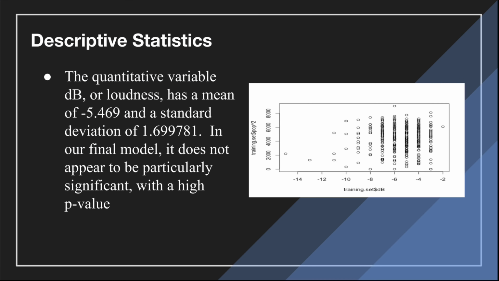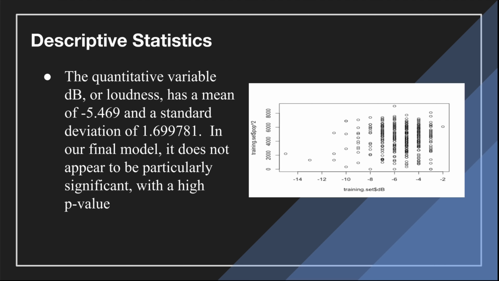All right, we use 3 predictor variables for our model, the first of which being decibels, which is what the dataset uses, also known as loudness, and we found that it had a median of negative 5.469 and a standard deviation of roughly 1.7.